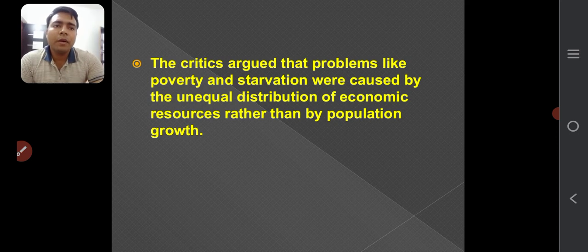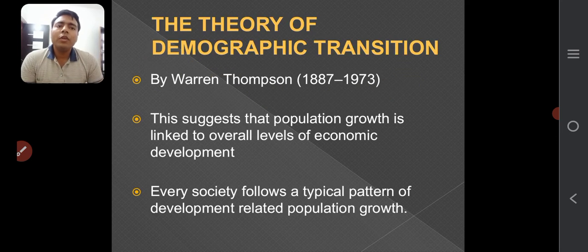Now let's see the further part. The theory of demographic transition. The theory of demographic transition suggests that population growth is linked to the overall level of economic development. Every society follows a typical pattern of development related to population growth. So there are basically three stages. The first one is stage one, in which come the underdeveloped countries. The second one is stage two, in which come the developing countries, and the third one is stage three, in which come the developed countries.